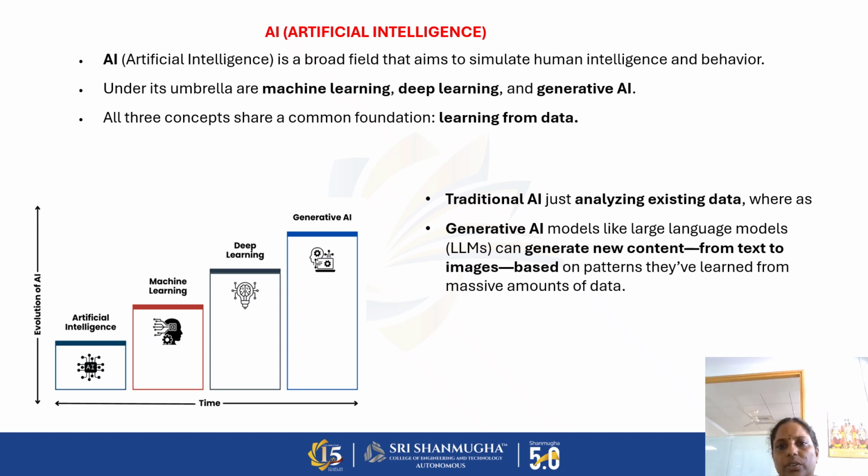In generative AI, we use large language models like LLMs for generating new content, from text to images, etc. So, as of now, we see the evolution. First, we call it AI, then machine learning, then deep learning. Now generative AI has evolved.